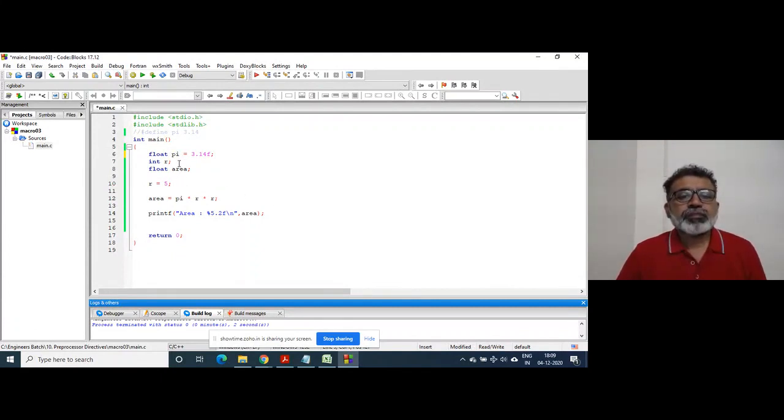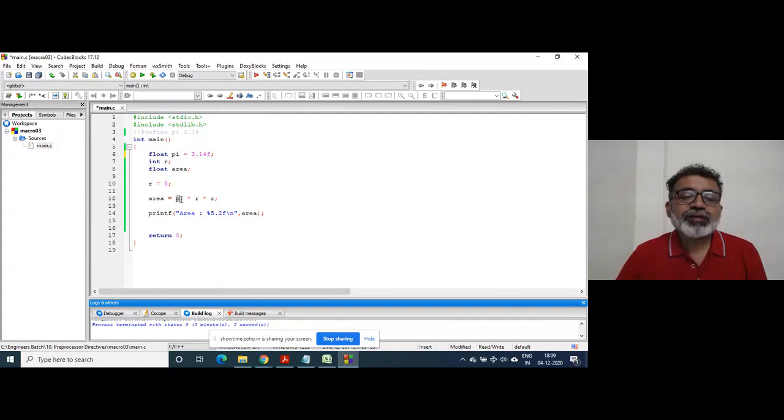Now, first of all, point number one, this is not replacement, right? This pi is not going to be replaced by 3.14. So this is not going to be a preprocessor task. This will be handled by the compiler, right? Because the preprocessor has got nothing to do with the value of pi and putting it there. Okay, this is the compiler's job, right? No question of preprocessing.